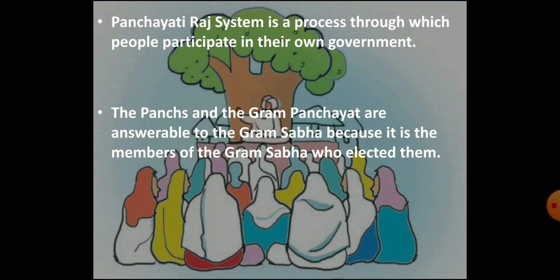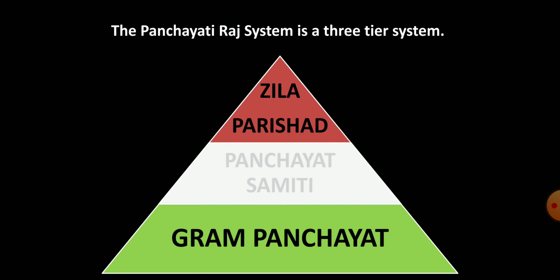So children, through the learning about the Gram Sabha and Gram Panchayat so far, you must have understood that through the Panchayati Raj system, people participate in their own government. The Panchs and the Gram Panchayat are answerable to the Gram Sabha as they are elected by the members of the Gram Sabha.